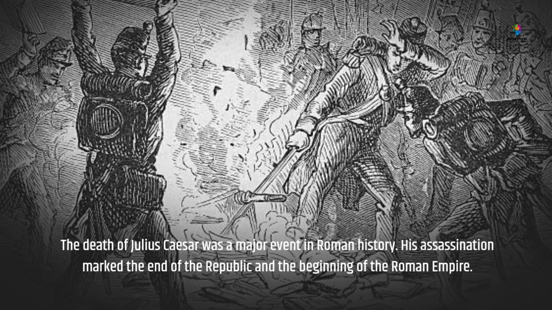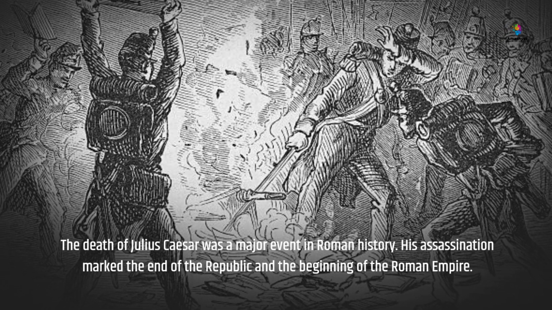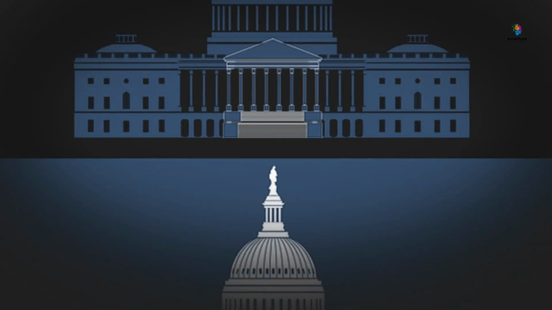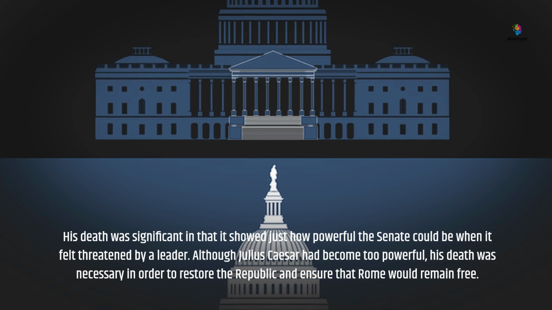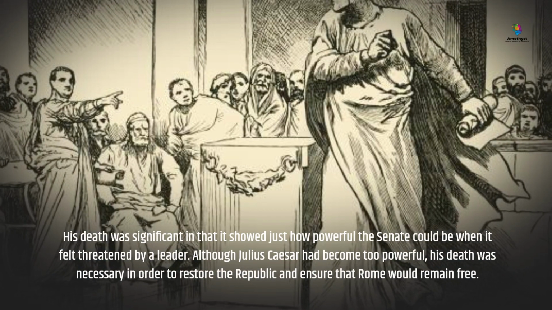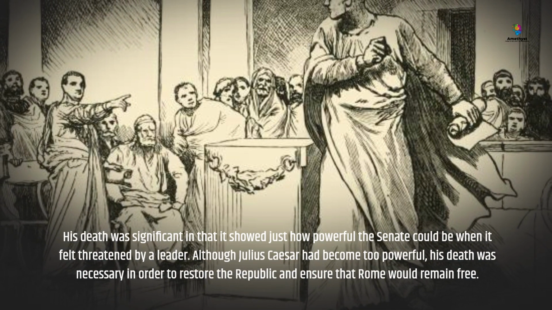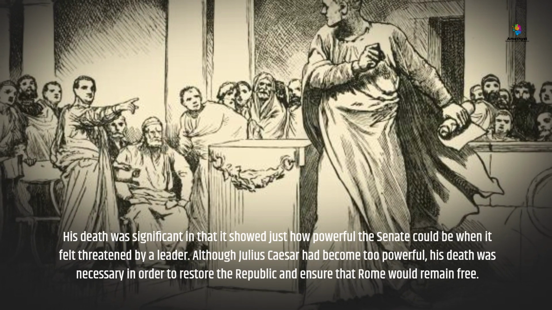His assassination marked the end of the Republic and the beginning of the Roman Empire. His death was significant in that it showed just how powerful the Senate could be when it felt threatened by a leader. Although Julius Caesar had become too powerful, his death was necessary in order to restore the Republic and ensure that Rome would remain free.